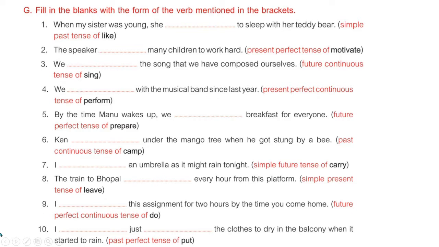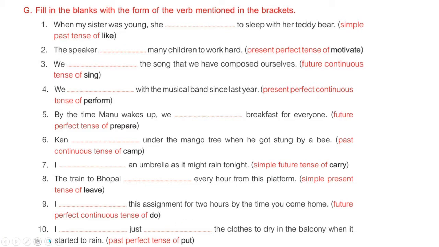Ninth, I dash this assignment for 2 hours by the time you come home. Future perfect continuous tense of do. So for continuity we'll use doing, and for future perfect we will just use will, have and been. Okay, we will have been doing this assignment.